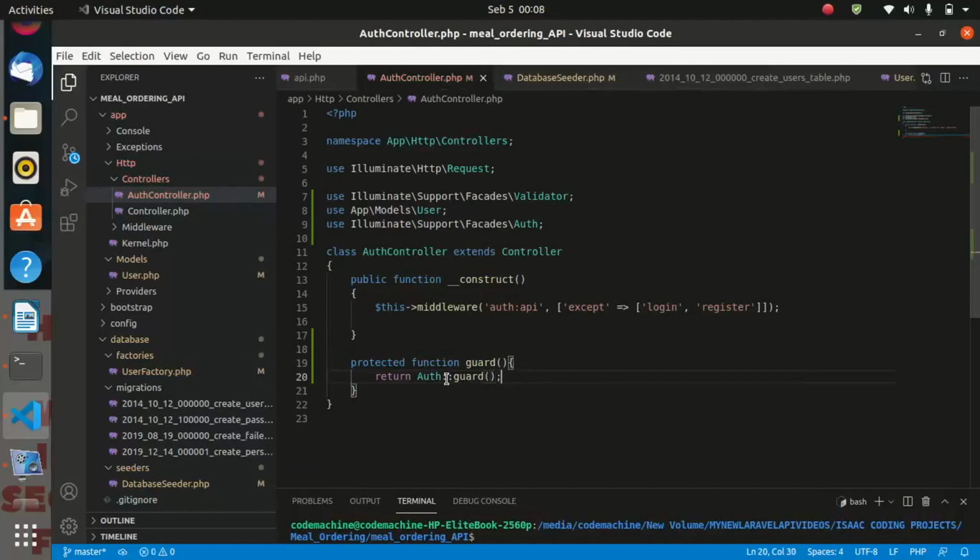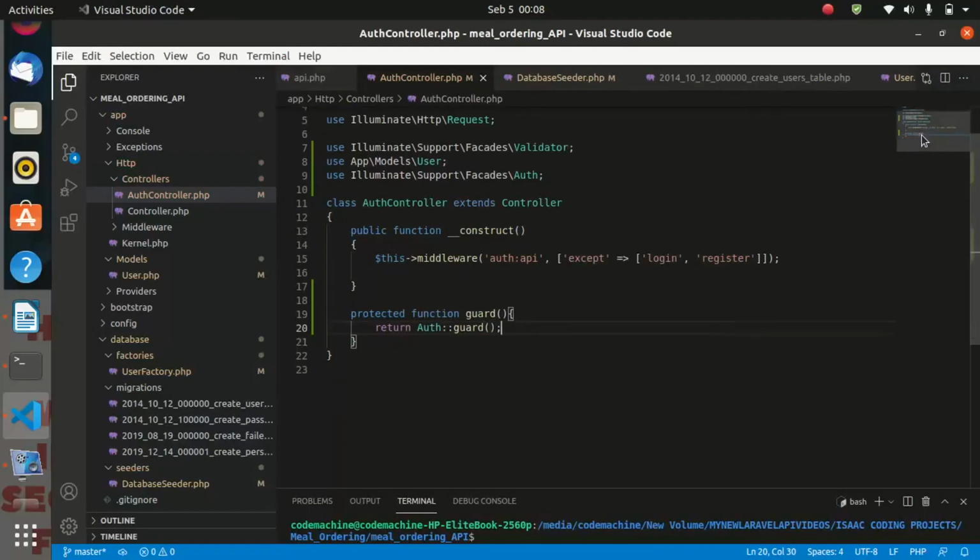So now after doing that, let us go ahead and implement our function for the register, or what we call the register function.